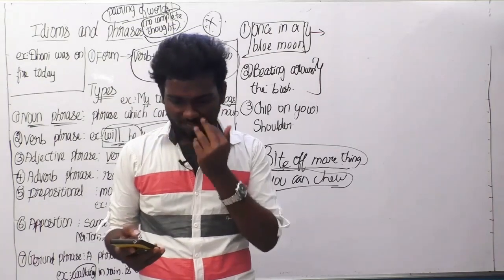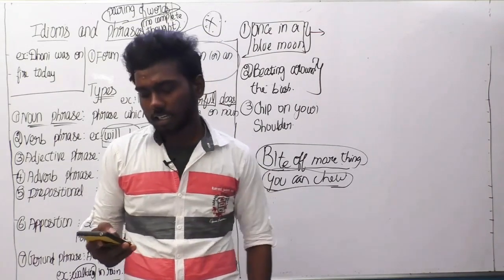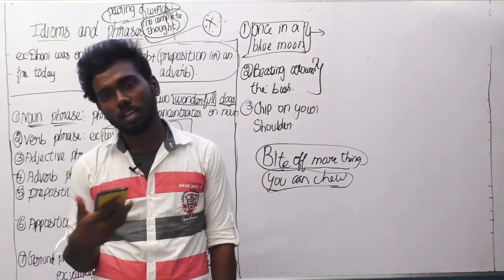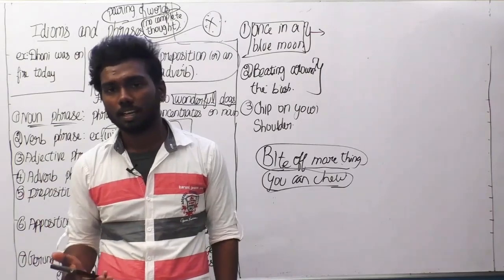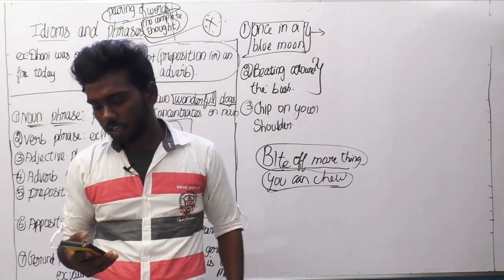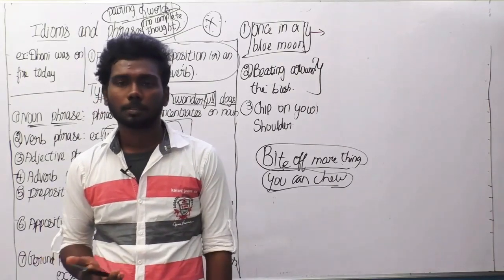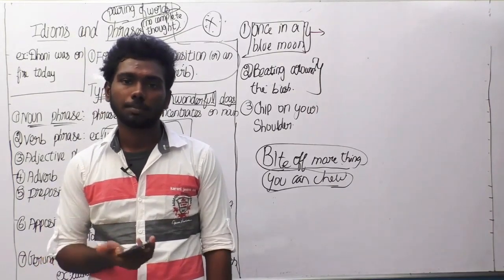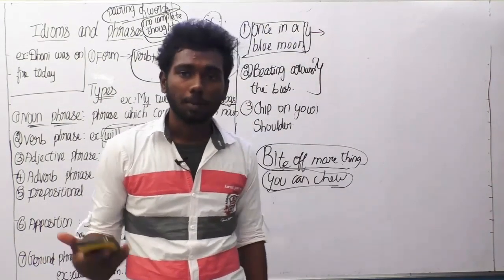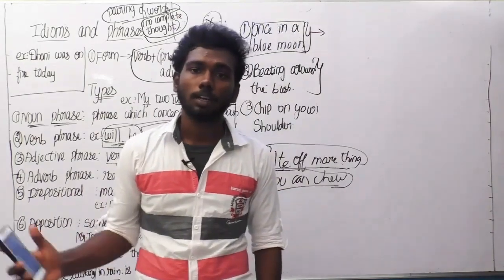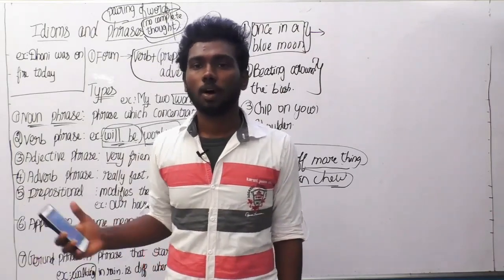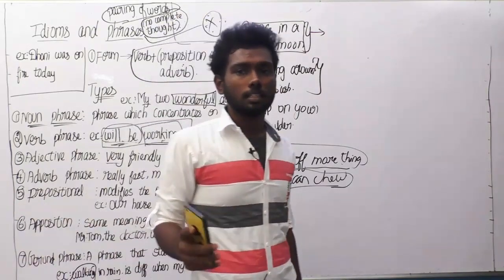The next example, "can't judge a book by its cover." This is very simple. Mostly all of you guys might have heard this idiom. It means you cannot judge someone primarily on appearance. Appearances are deceptive, which means looking at one side of the person, you can't say what the characteristics are and how the person will be. So that is the thing mentioned here.